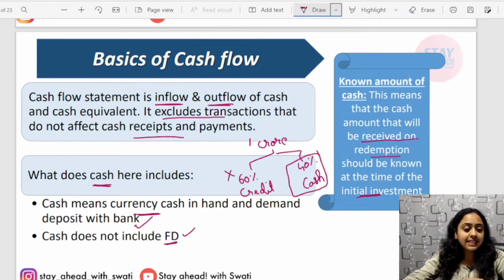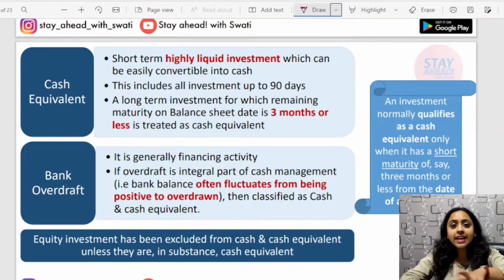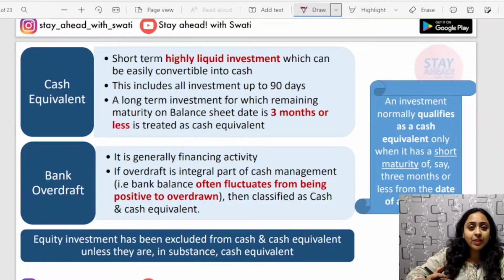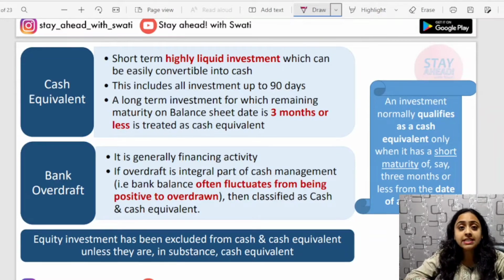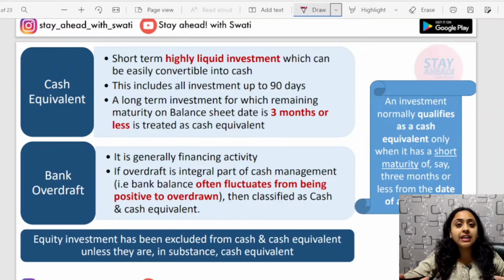Now next, cash and cash equivalents. This is a very big term. As you know, normally there are 3 activities: operating, financing and investing, and later all this cash flow is adjusted with the opening figure, and then finally comes a closing figure. We will see the format, don't worry about that. But right now what I am trying to say is that cash and cash equivalent is a broader term. It includes cash, it includes bank, it includes demand deposits. It is a broader term.